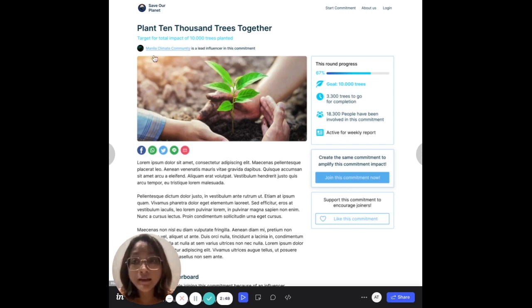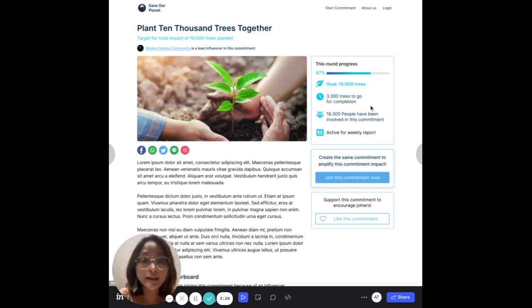The lead influencer happens to be this group or profile, Manila Climate Community. And this is the progress of the action itself. From the goal of 10,000 trees, it has gone 67%, so that means 3,300 trees to go for completion of the action.